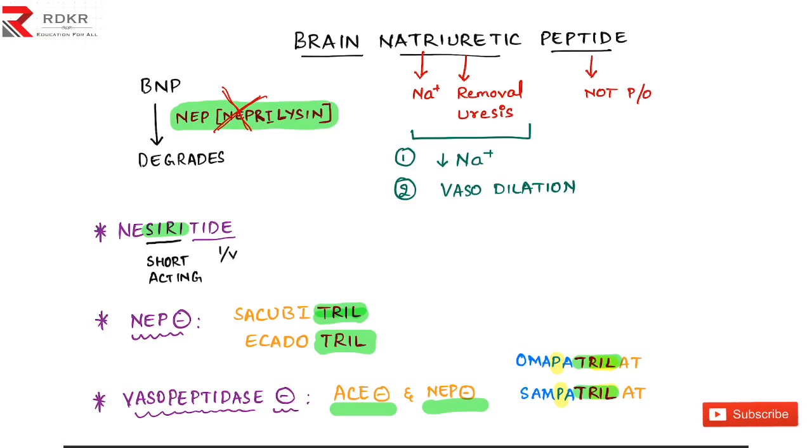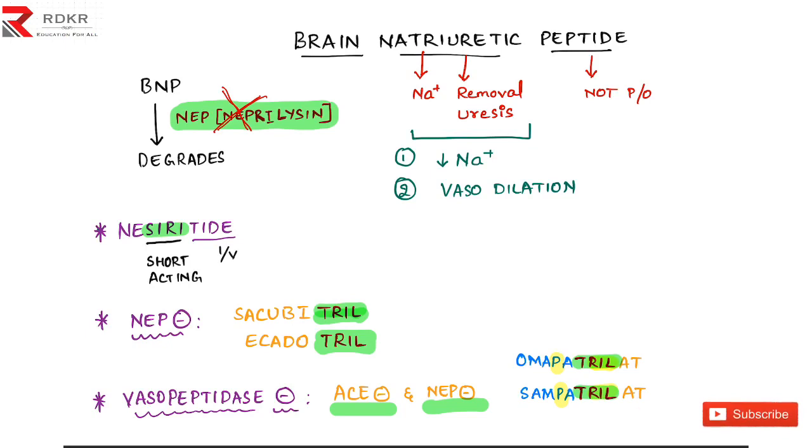But even though, the doctor was not satisfied. He was thinking of combining the old group of drugs with this NEP thrill group of drugs. First he thought of getting the pril group of drugs, that is ACE inhibitors, captopril, lisinopril, etc. He got this pril group of drugs and the NEP inhibitors, the thrill group of drugs, and he mixed both of them into a single drug. And later he named the drug omapatrilat, sampatrilat.